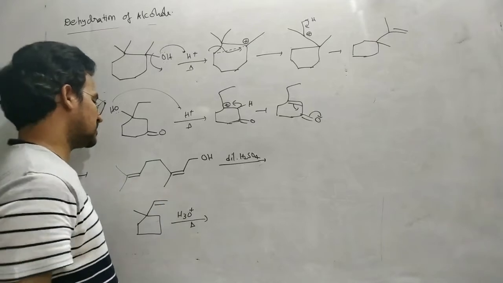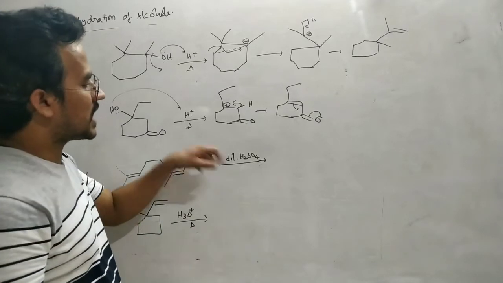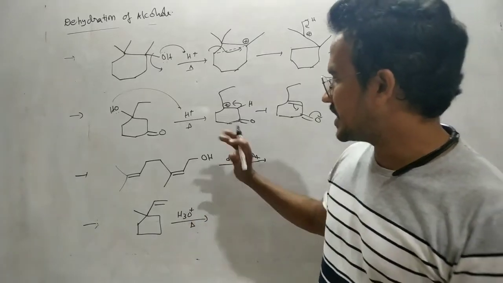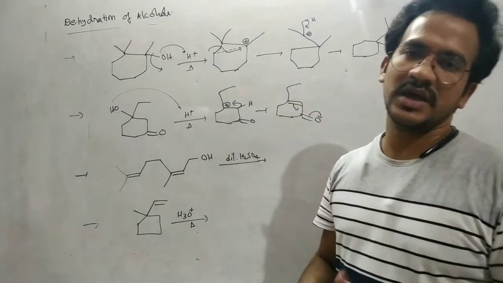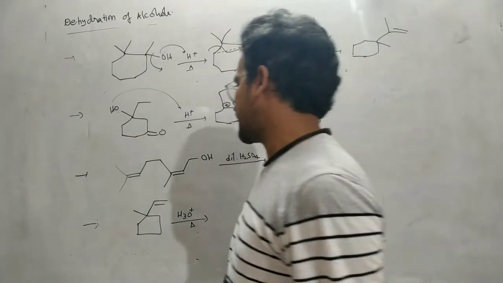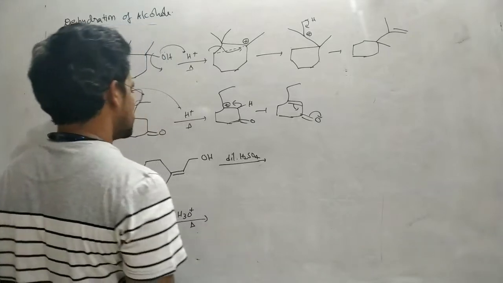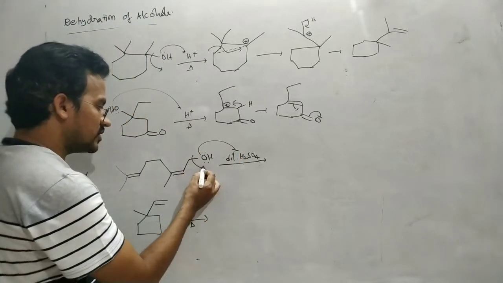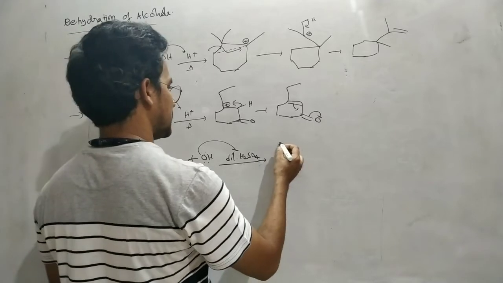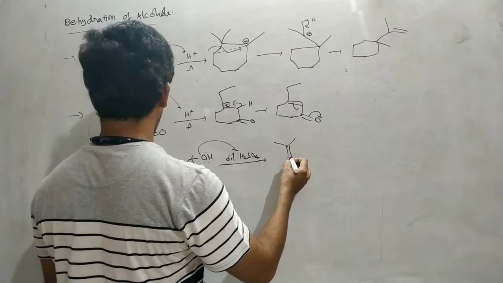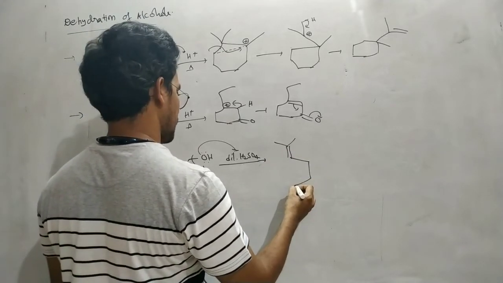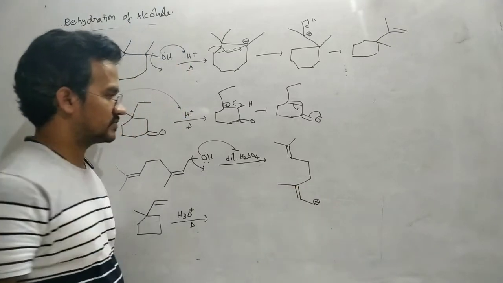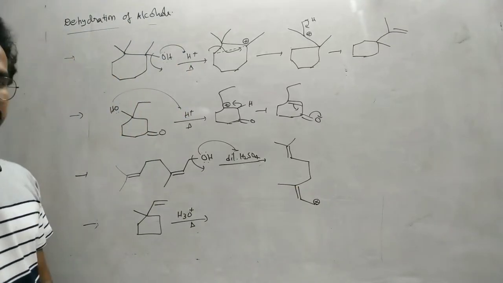Okay. Next, here this is one different example. Here dilute H2SO4 is given. It's not concentrated H2SO4, and also heating is not mentioned. Just it is an isomerization reaction. So first, protonation of this hydroxyl group and leaving of the water molecule. So as a result, we will get the carbocation. That's it. Okay, that is a carbocation.